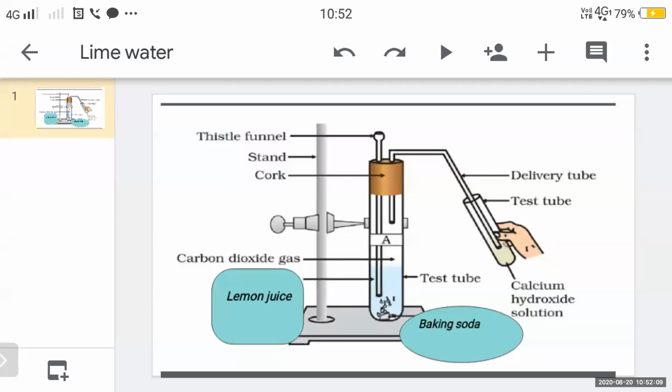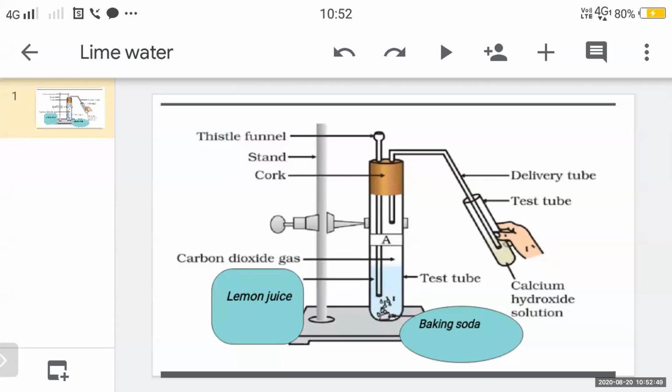Take some lime water, that is calcium hydroxide, in one test tube and keep it handy in your hand. Take some baking soda in another test tube and add lemon juice to it. Another test tube, you have taken baking soda, your normal one, and lemon juice. To it, immediately fit the bent tube over it. As soon as you add lemon juice and baking soda, fit the bent tube on this test tube, the larger one.